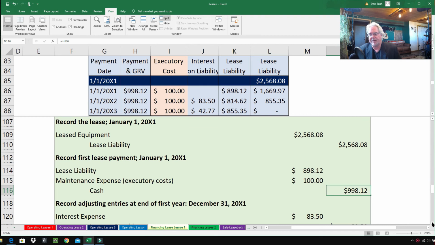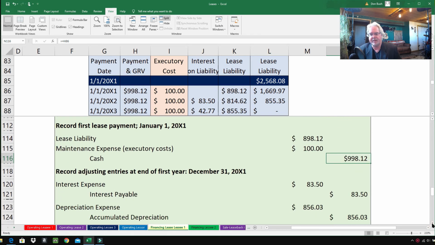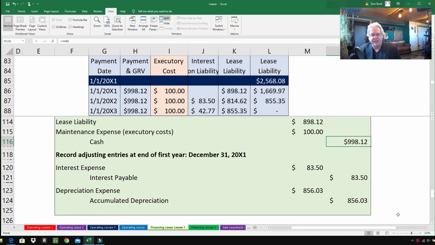Now we're not done with the first year. We got to come down here. We got a couple entries at the very end of the first year. And at the end of the first year, we have some interest expense because there is a debt involved here, and it happens to be $83.50. We figured it out right on our table. And what's going on here is at the end of 2001, December 31st, 2001, interest has accrued of $83.50, but we're not going to pay it until the very next day on January 1st, 2002. So it's interest expense, interest payable.